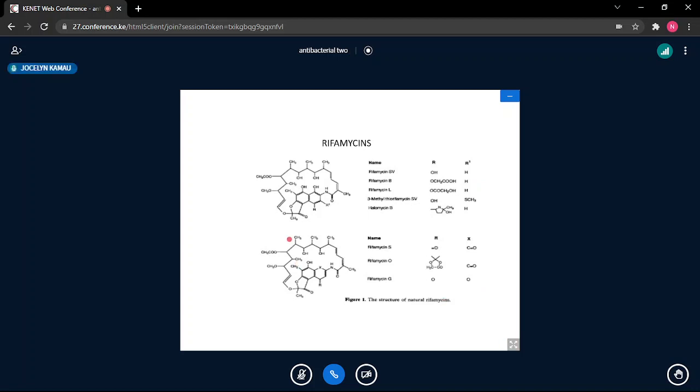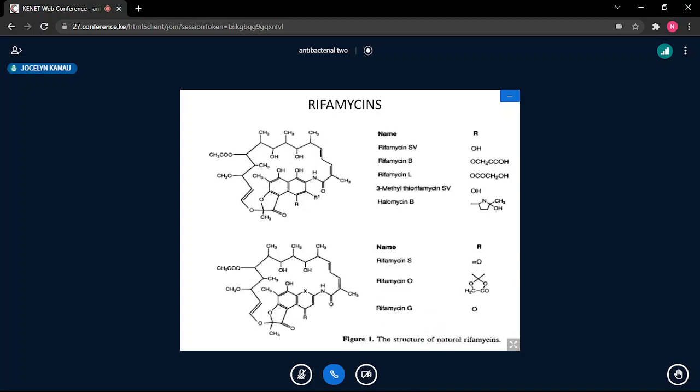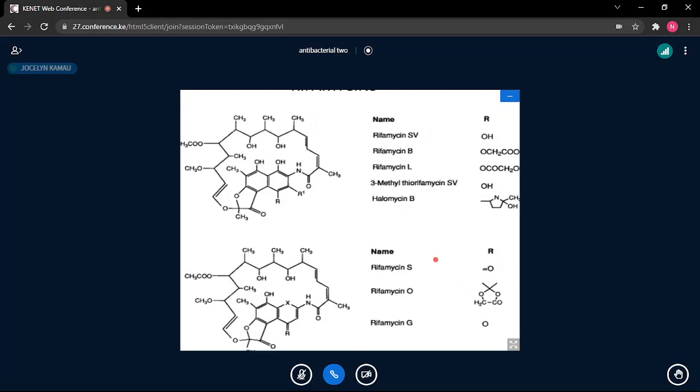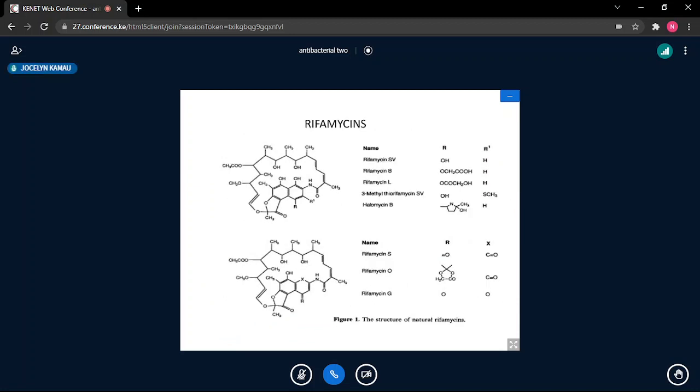So this is the basic structure. This is our basic structure here. Let me see whether I can make it a bit bigger like that. Go on down.